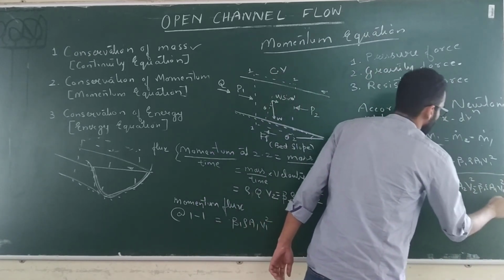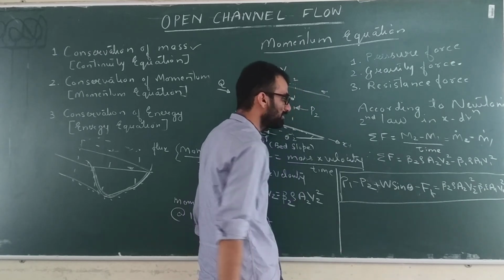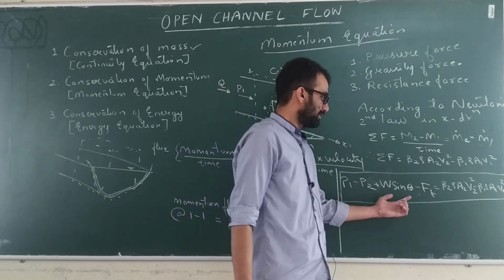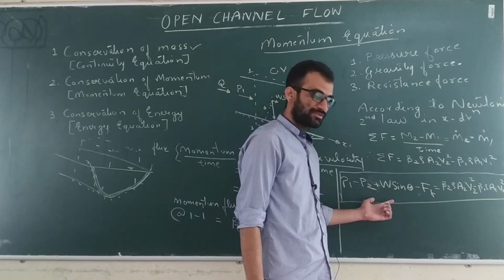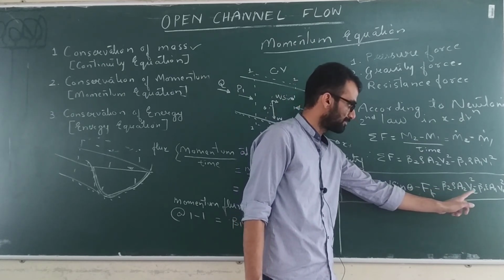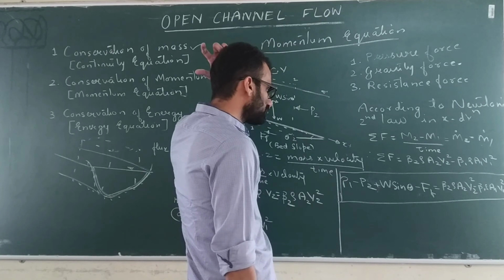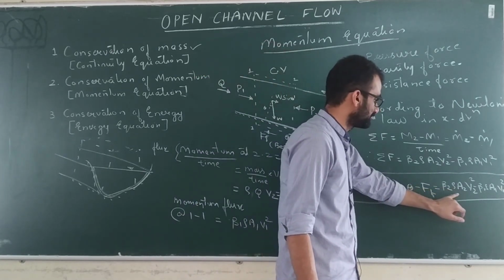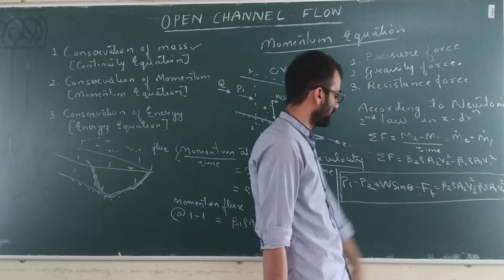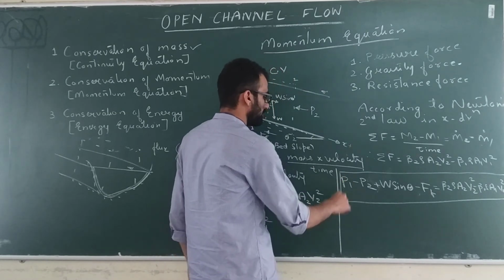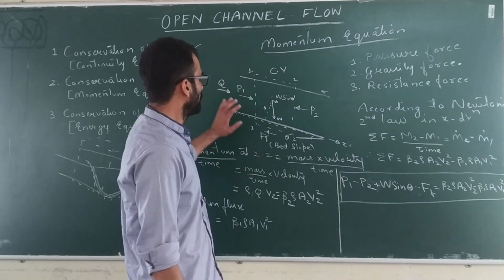What will it give you? It will give you the relationship between the net force and the rate of change of momentum, or momentum flux, at the control volume. Okay, so you can use this equation in some problems.